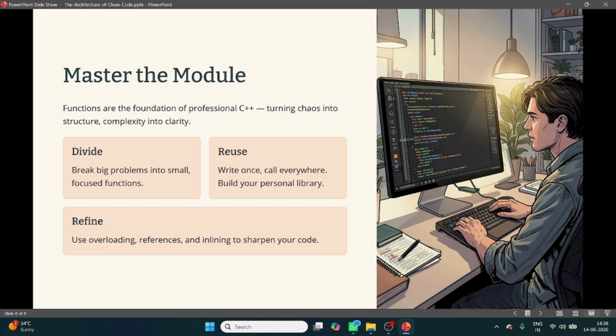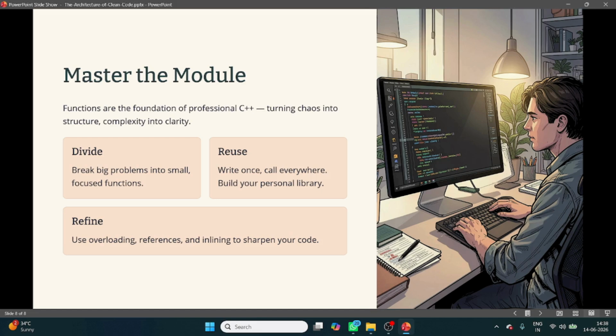Otherwise, if you want to change the value, then you should use call by reference. If you start using functions properly, your code will become cleaner, easier to debug, and easier to maintain. That's exactly how professional software developers write code.